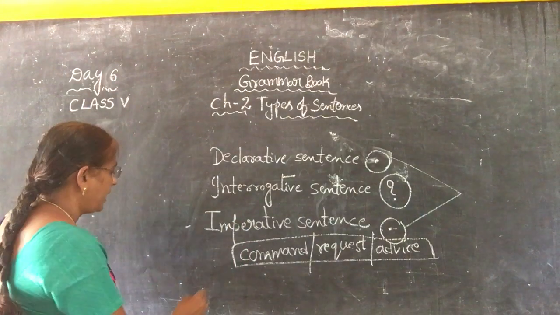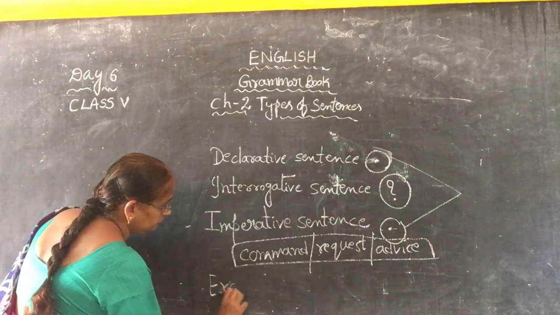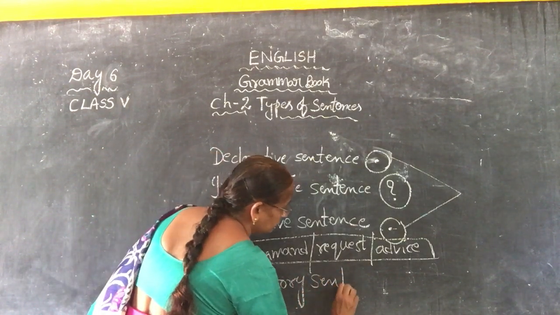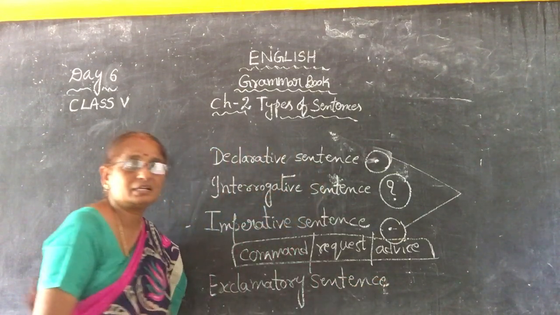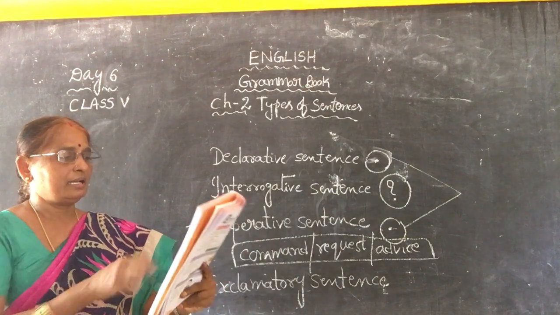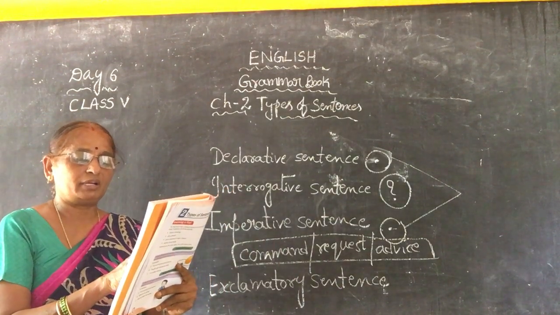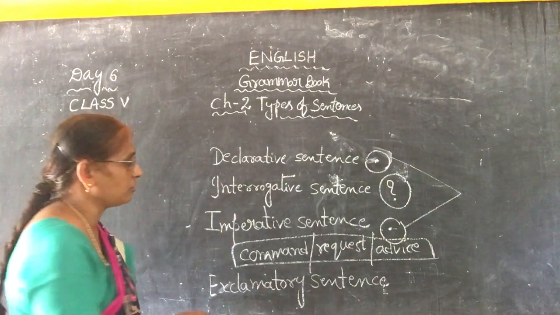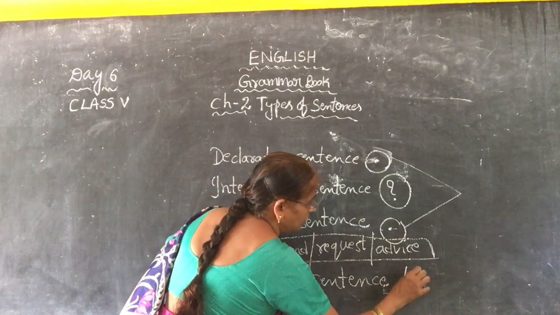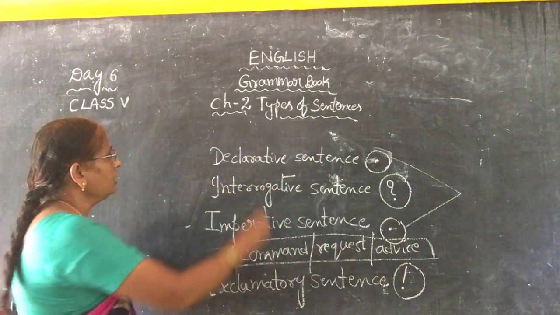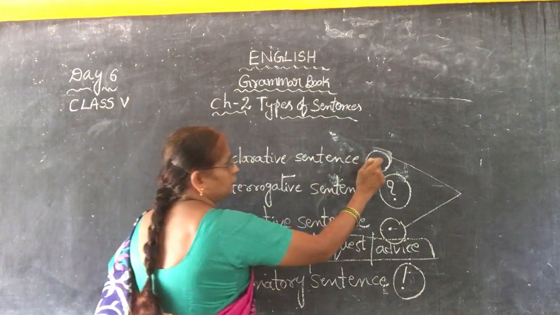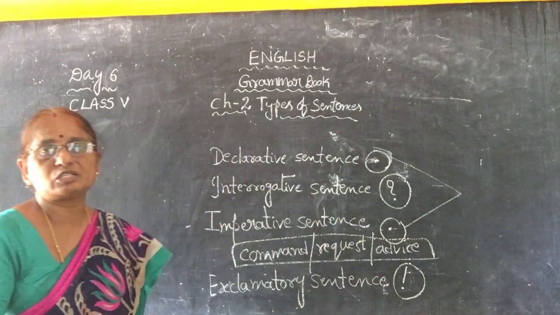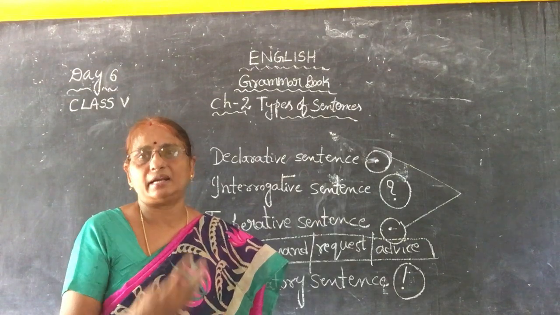Okay. Now coming to the next one, exclamatory. Exclamatory means what, children? Strong feeling or sudden feeling. See here, a sentence that expresses strong feeling or desire is called an exclamatory sentence or an exclamation. It ends with an exclamation mark. This is called exclamation mark. So, declarative sentence and imperative sentence end with full stop. Interrogative sentence, question mark. Exclamatory sentence, exclamation, because you are expressing your strong feeling or desire or sudden feeling.